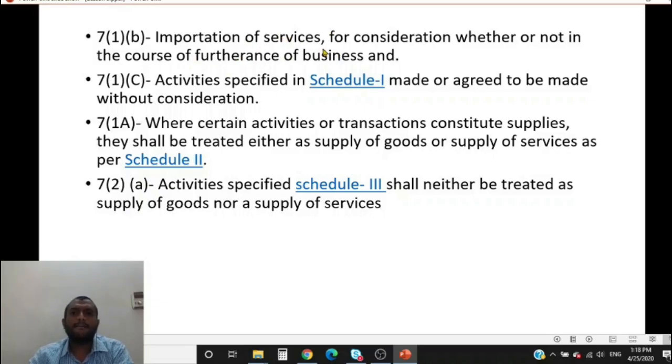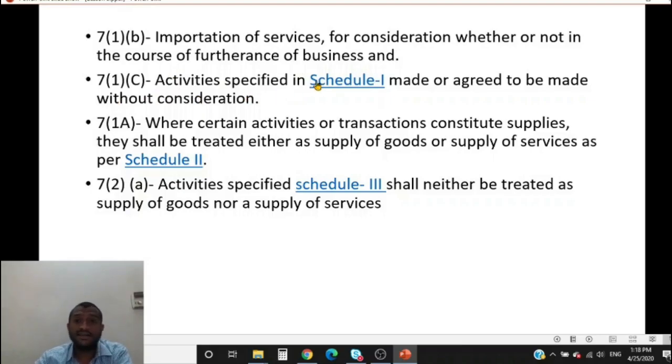So let us say my son is an architect. I'm not old enough to have a son, but anyway, let us say my son is an architect. I'm building a house and I take the help of his service from the US. I pay him a little bit of money also. In this case, it is not in the course of furtherance of my business, but still it will be a supply. Understood?